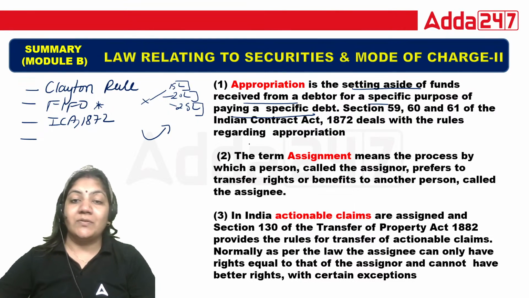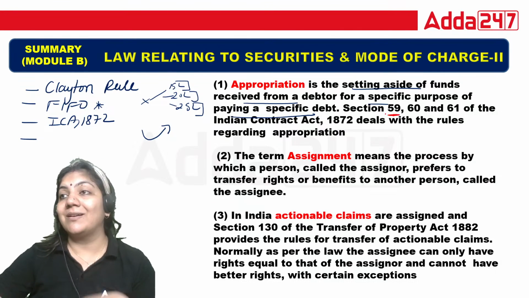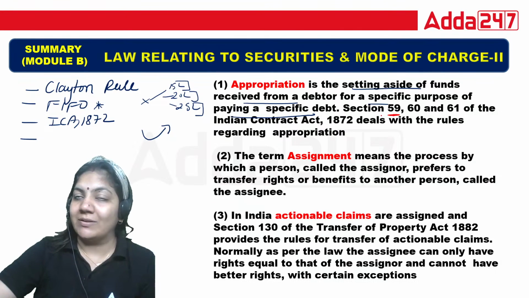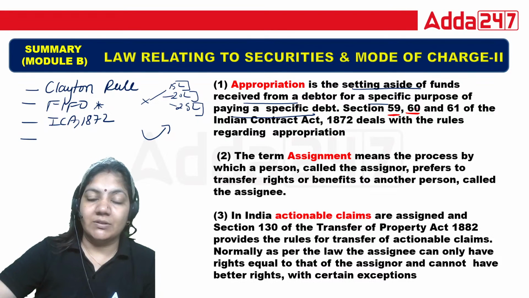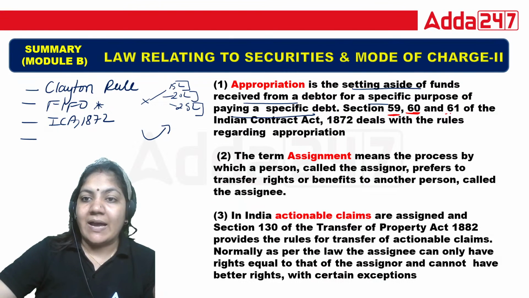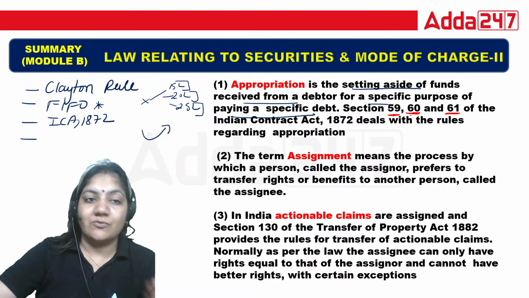In section 59, it is written that if the debtor gives an indication, we have to follow that indication. In section 60, if there is no indication, we have to follow the creditor. And in section 61, if no indication, then according to the order of time, the money will be adjusted. So this is called Clayton's rule.